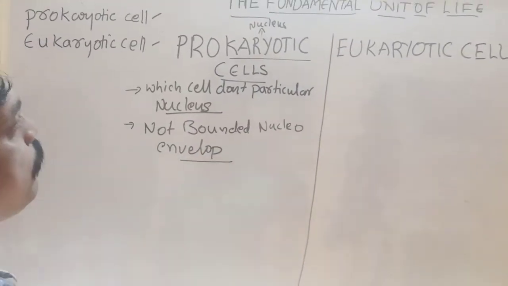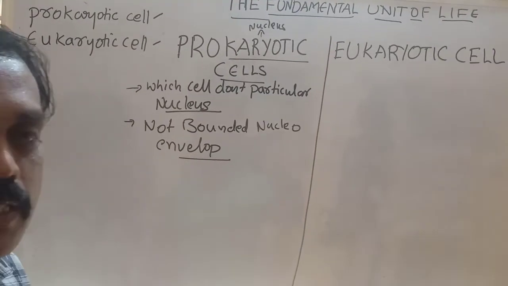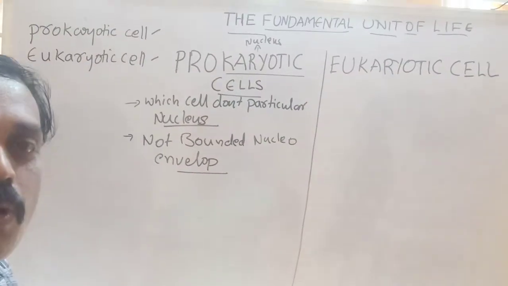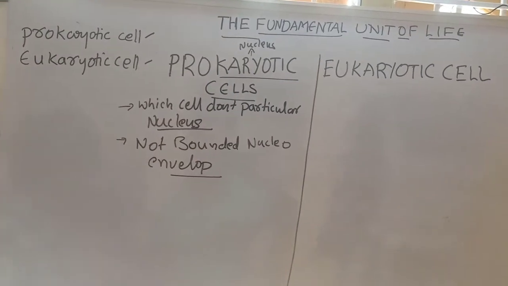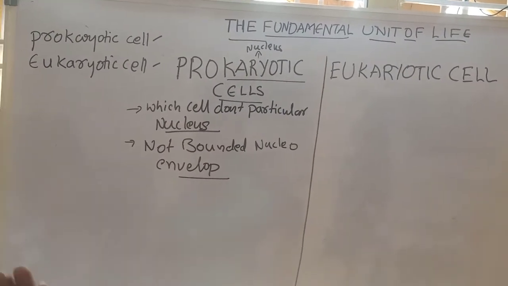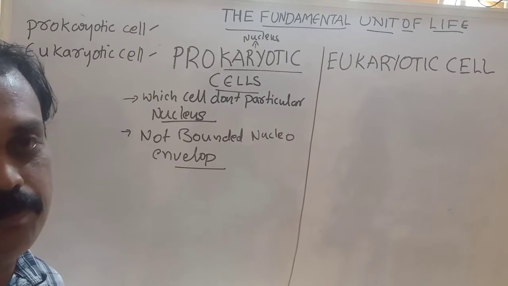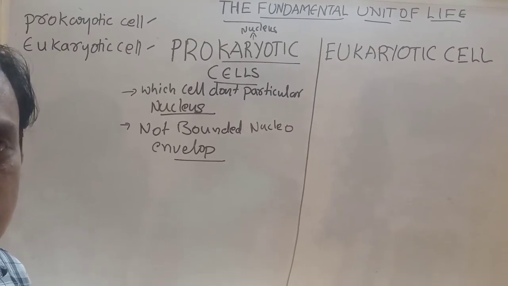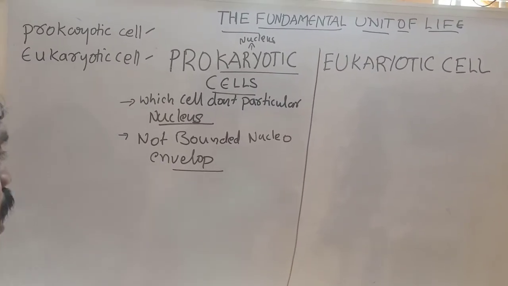What is the meaning of prokaryotic? Cells which do not have a particular nucleus are called prokaryotic cells. In them the particular nucleus is absent, and the nucleus is not bonded.